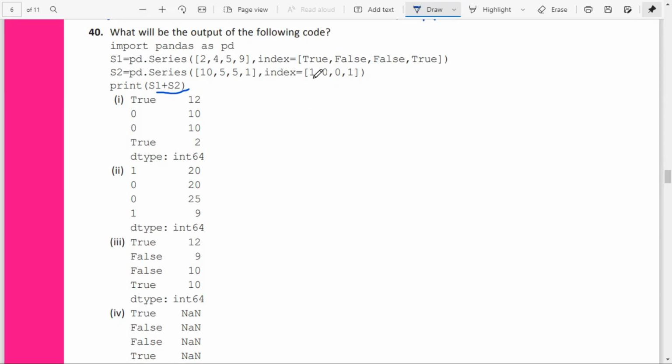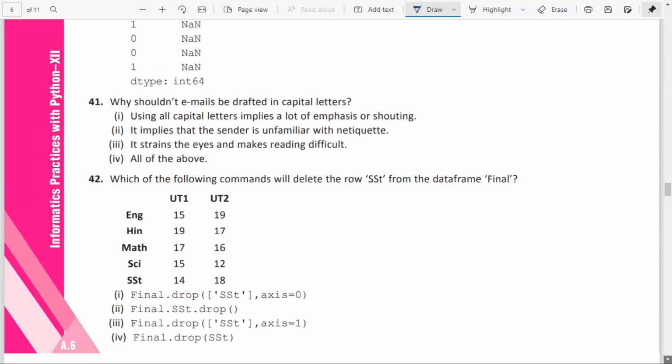Here True, here also True. So 10 plus 2, 12. Here False 0, both are the same. So 4 plus 5, 9. False 0, that is true. Then 5 plus 5, 10. Then True 1. Then 9 plus 1, that is 10. So the option, what is that? Here the index will be True, False, False, True, and the values 12, 9, 10, 10. So this is the answer. This is created using Boolean indexing.